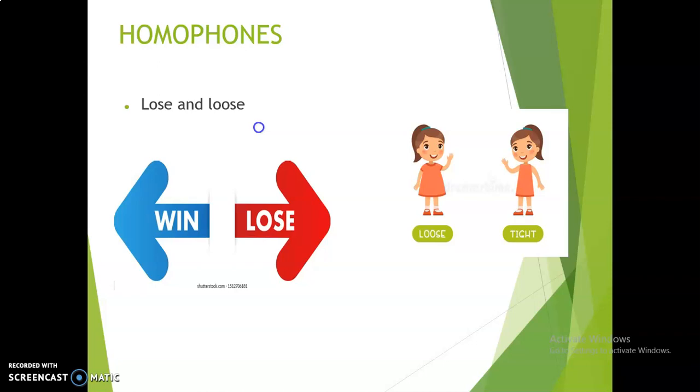Then what is LOOSE? It's the opposite of tight. Here the girl has worn a loose dress, and here this is the correct fit of the dress. She has worn a tight dress. So this is the difference between these two words, which are examples of homophones.